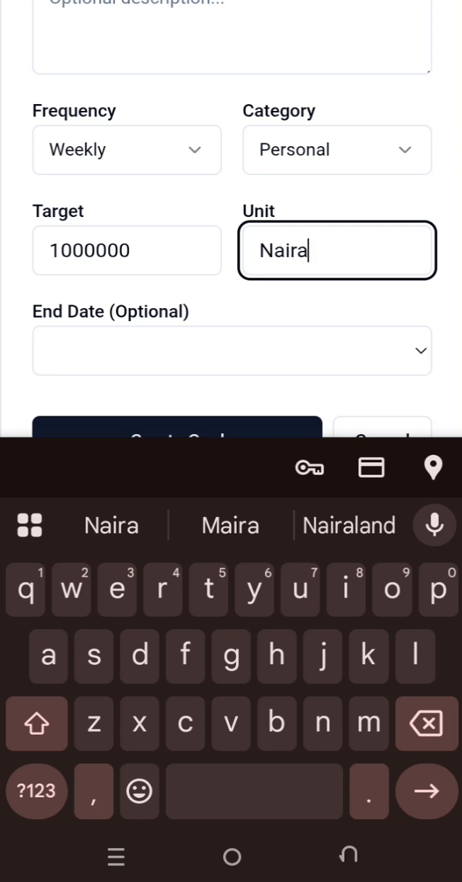So the target is the number you want to achieve. Maybe in the case of reaching out to a family member, you can say I'll reach out to 2 persons, which is your target. Then the unit can be 2 persons, you understand? But in this case, it's money, so it's a financial goal. So I'll say 1 million naira. It can be make 1 million naira in sales in 2 weeks and so on.